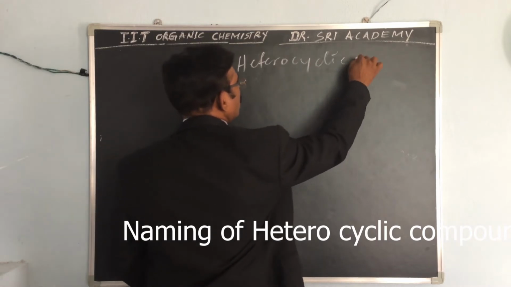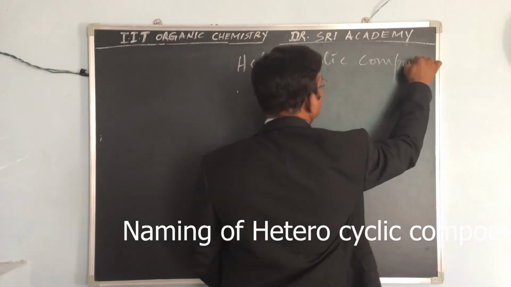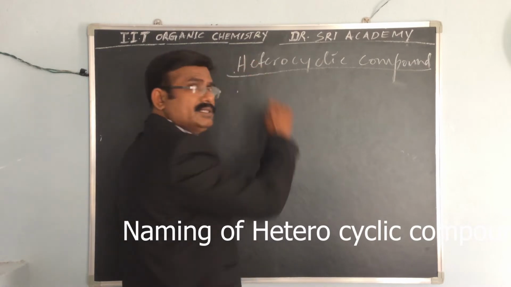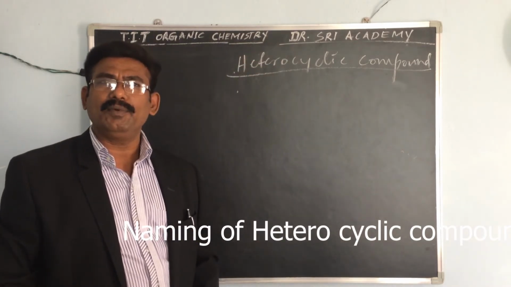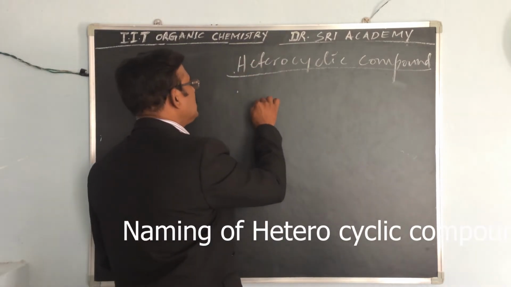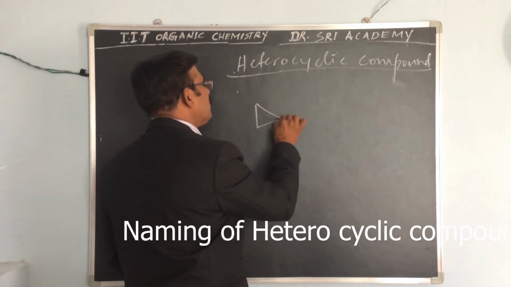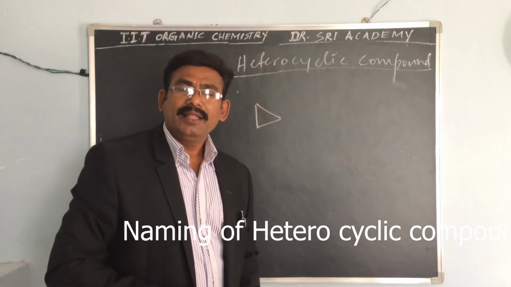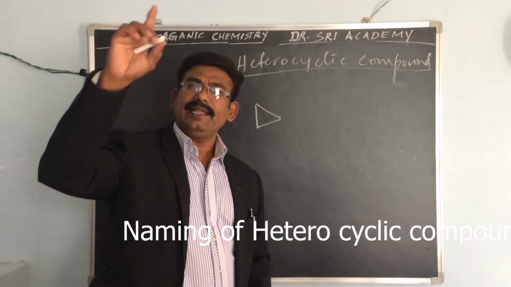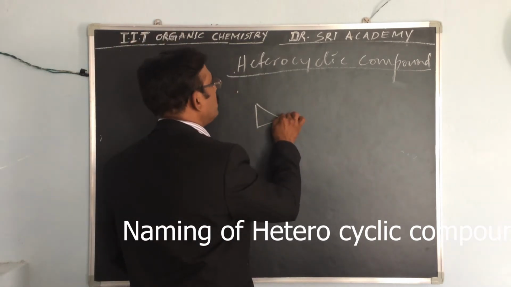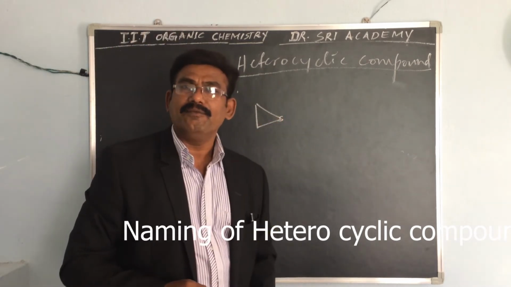Heterocyclic compounds. How can you give the names? For example, we know cyclopropane. If the cyclopropane contains one sulfur, what is this name?